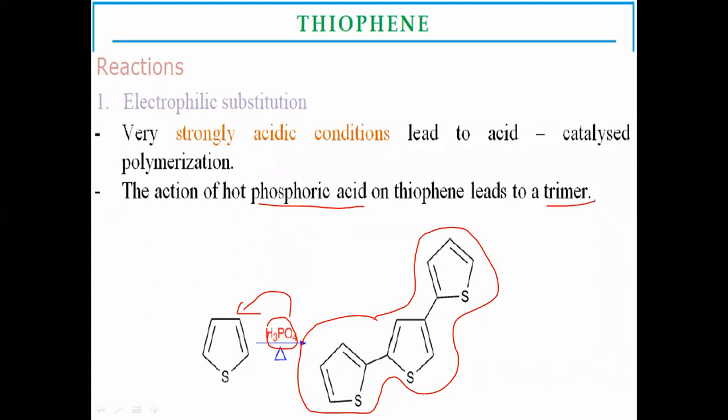That is called a trimer. That is polymerization of the reaction. The thiophene reacts with the hot phosphoric acid to form the trimer as the final, major product.